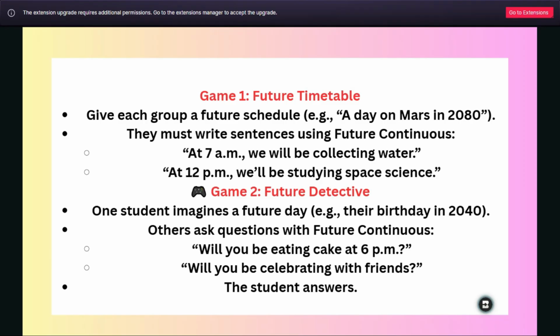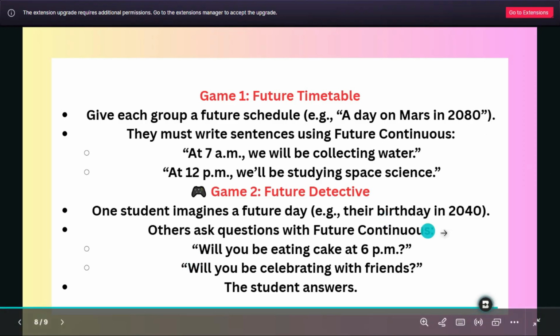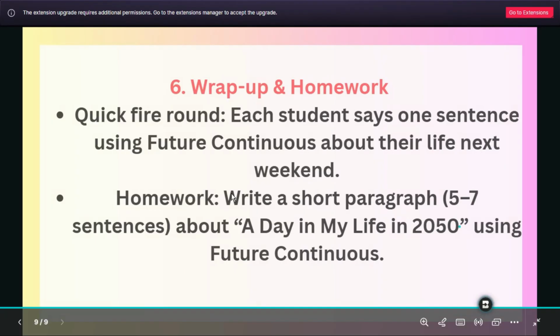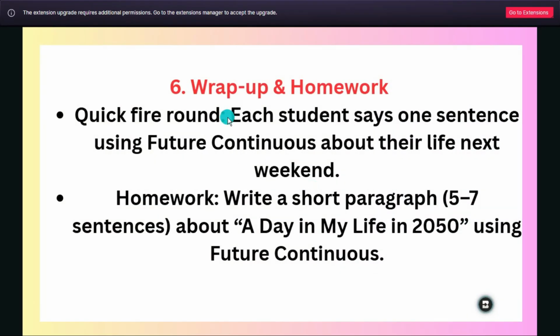Like, you choose one, or you create one by yourself with your students, and you just choose the future continuous to communicate together. And preferably just make two groups or a circle. It depends on the class as well, on their relationship together. It's very important.